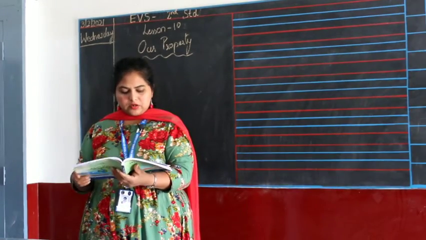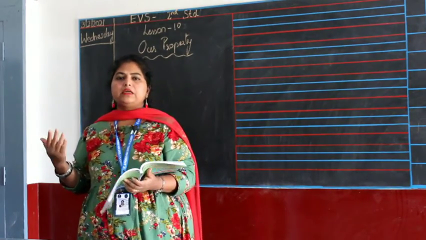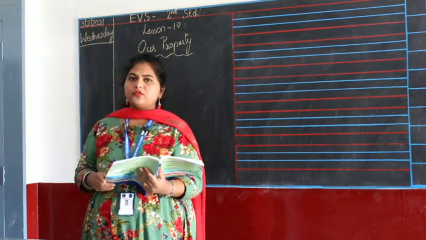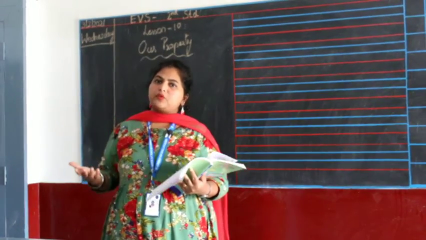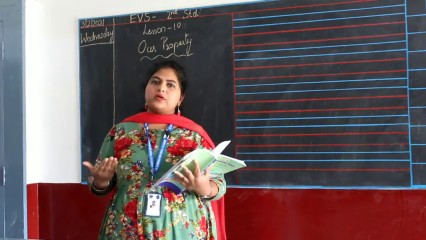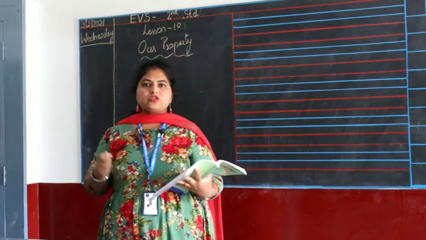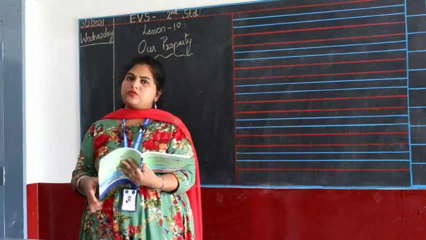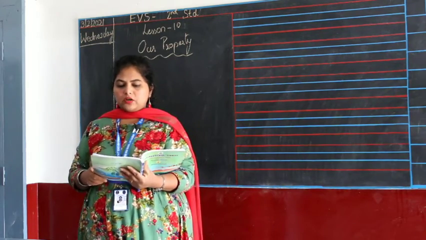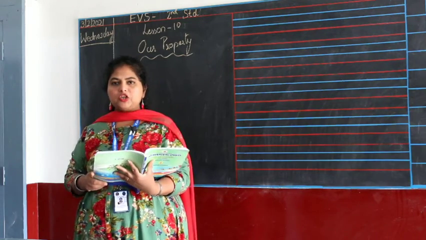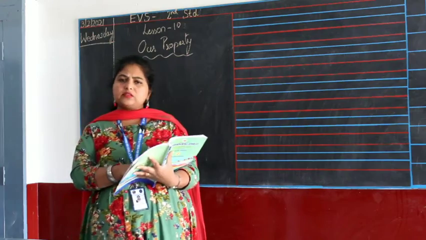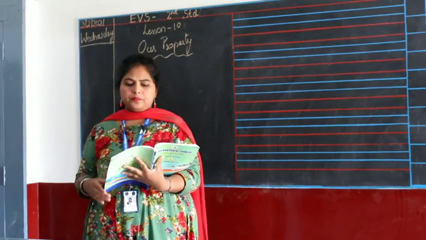Okay, so keep the surrounding clean. Keep your bus stations clean. Do not litter here and there. Take care of the public properties that surround you all. When you all go in a bus, also don't try to scratch or write on the seat and tear it. So this is our property, so we have to take care of it. So there are question answers here. I'll explain you all. I'll send the photo. I want you all to copy this down or answer it in your textbook itself and learn.